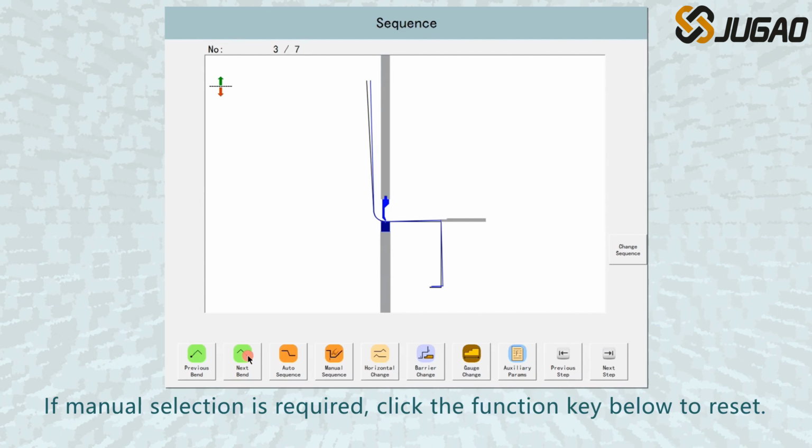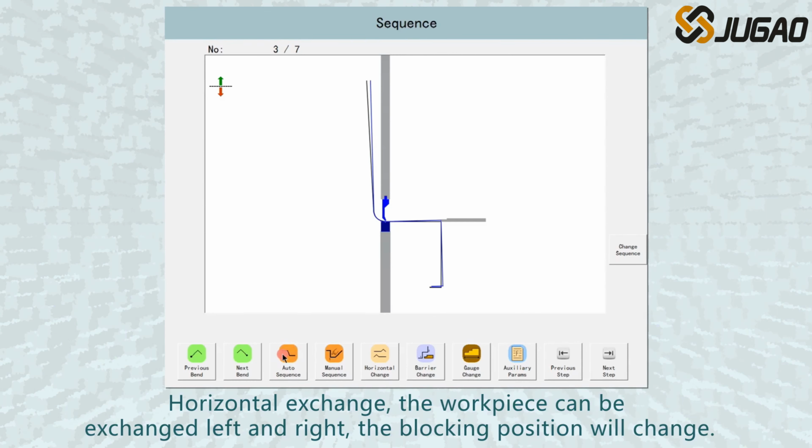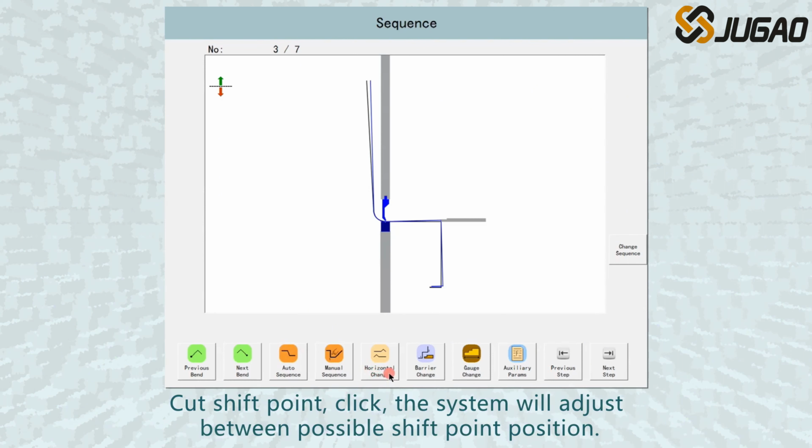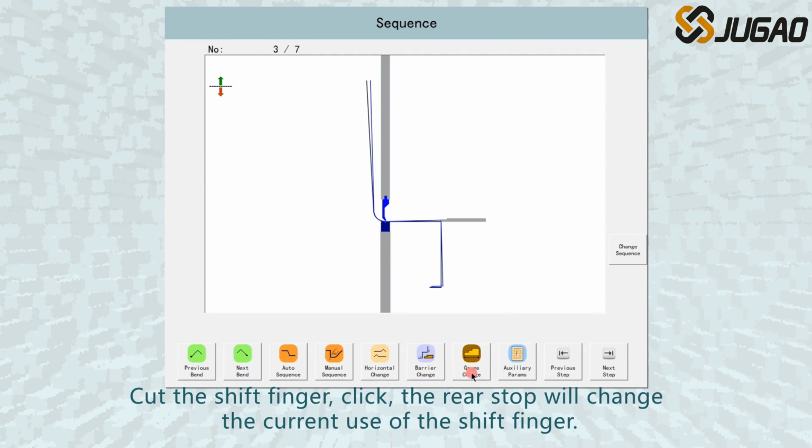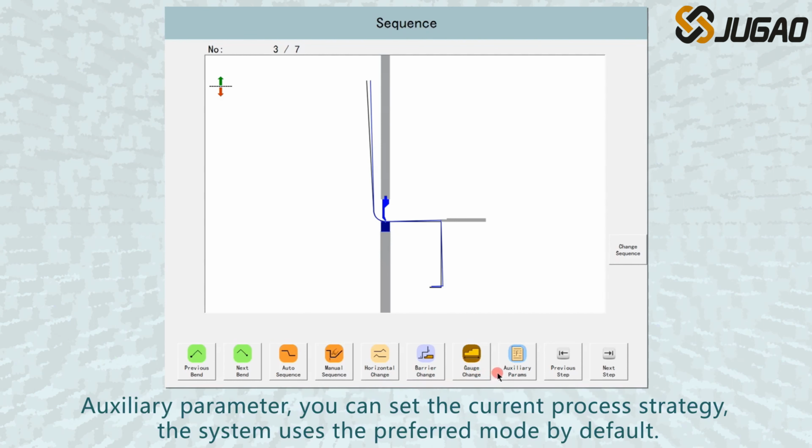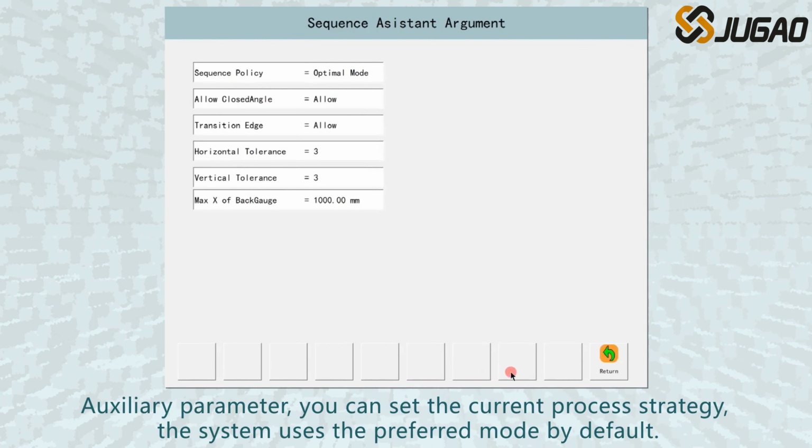If manual selection is required, click the function key below to reset. Horizontal exchange, the workpiece can be exchanged left and right, the blocking position will change. Cut shift point, click, the system will adjust between possible shift point positions. Cut the shift finger, click, the rear stop will change the current use of the shift finger. Auxiliary parameter, you can set the current process strategy.